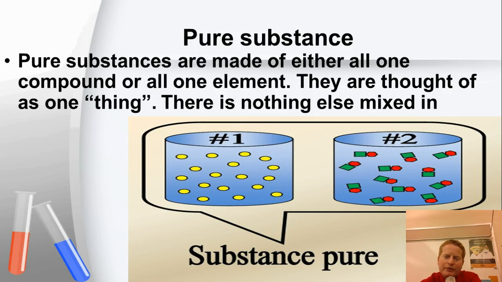Okay, and the last part of this video that I want to make sure we understand is what a pure substance is. So pure substances are made of either all one compound or all one element. They're thought of as one single thing. So there's nothing else mixed in there. So number one is an element because it's made purely of this type of atom, which is yellow. And number two is a compound because it's made of each of these, but it's uniform. Each one has one green, one red. That's what makes it a compound. So two types of atoms here, one type of atom there. Pure substance and still a pure substance.